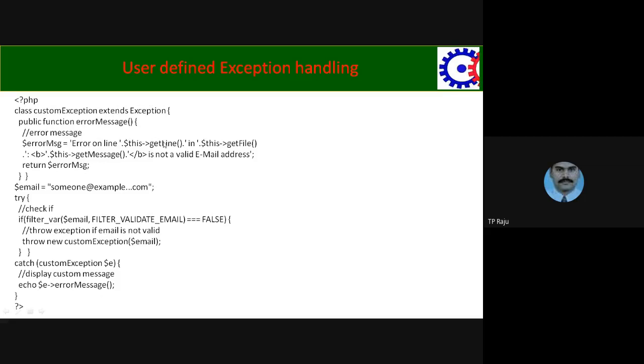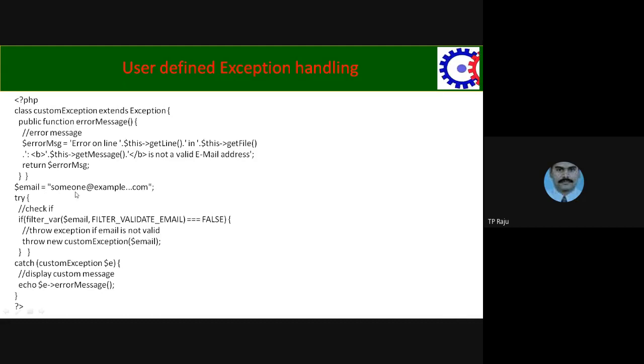Error on line 2 in user exception.php, Raju at example.com is not a valid mail address, in that manner.